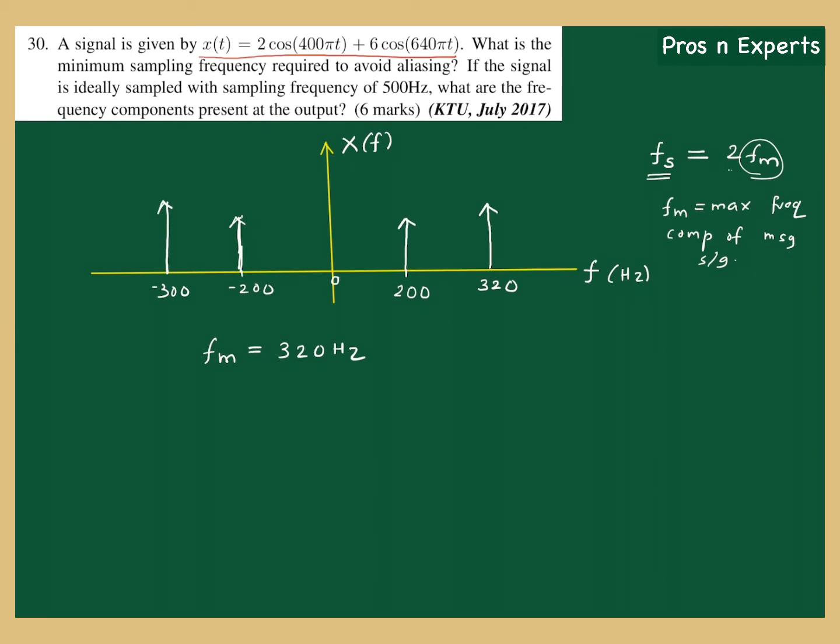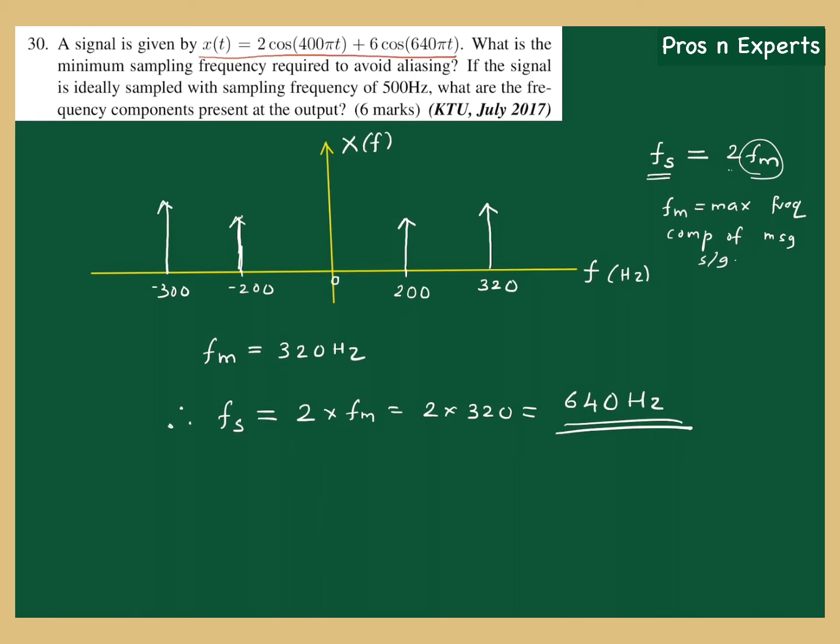Therefore, what is the Nyquist criterion? fs is at least equal to 2 into fm, which is 2 into 320 hertz, equal to 640 hertz. So this is the Nyquist frequency, or the frequency required just to avoid aliasing.